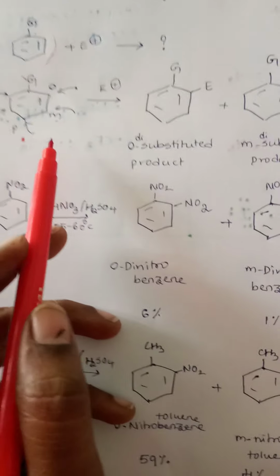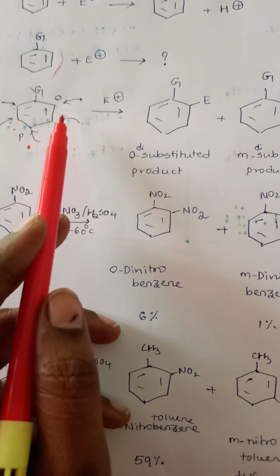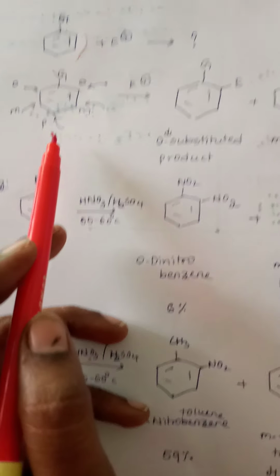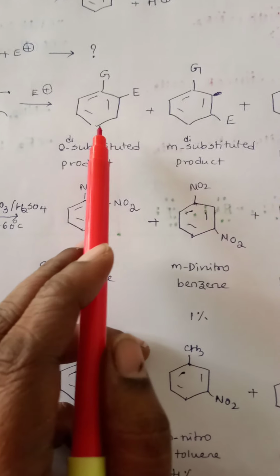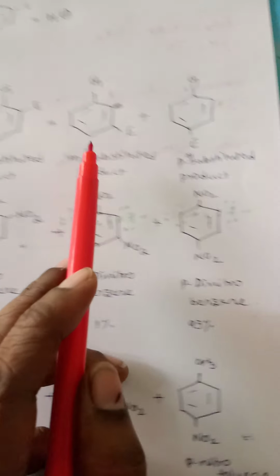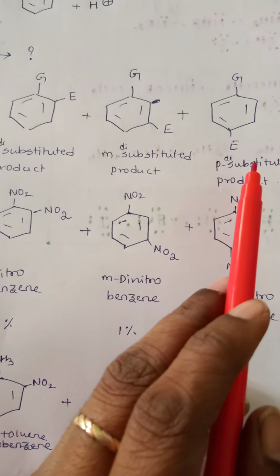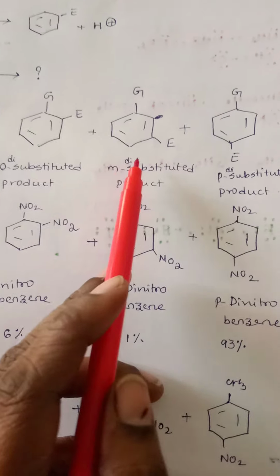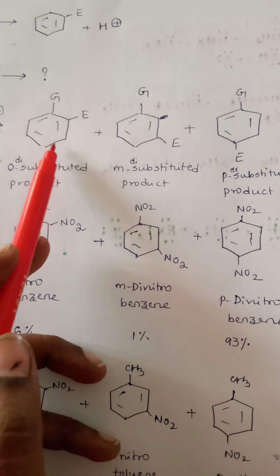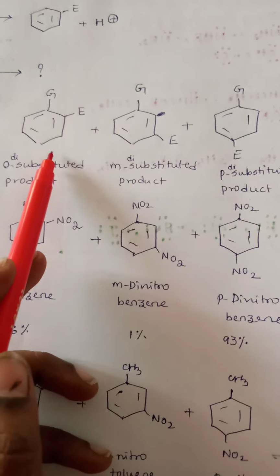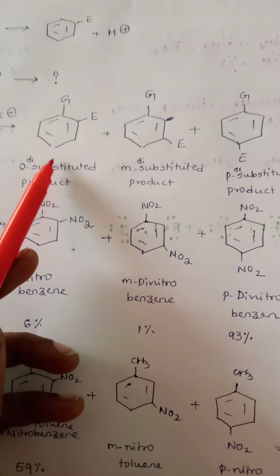So you may get either the ortho substituted product, or the meta substituted product, or the para substituted product, or a mixture of ortho disubstituted, meta disubstituted, and para disubstituted products, right? You may get a mixture of these. So these three are isomers of each other. They carry the same substituents but at different positions. That is, they have the same molecular formula, so they are said to be isomers of each other.